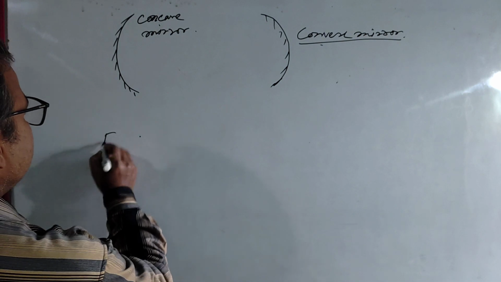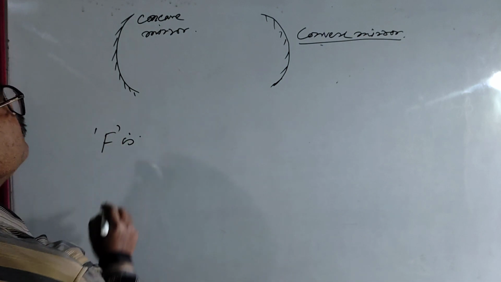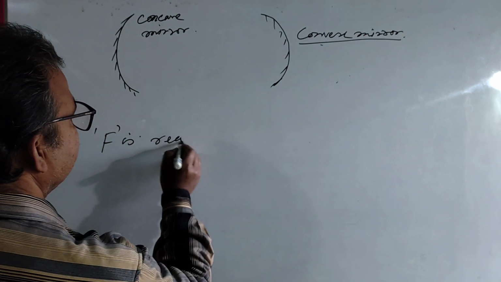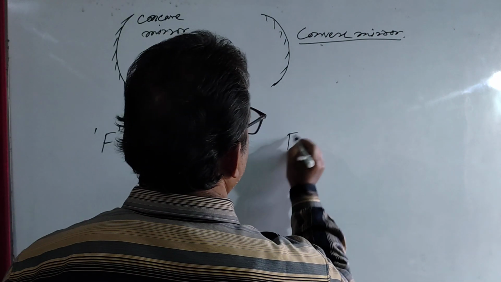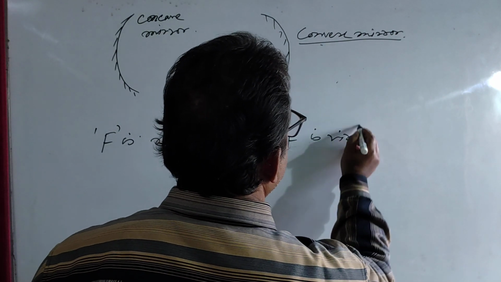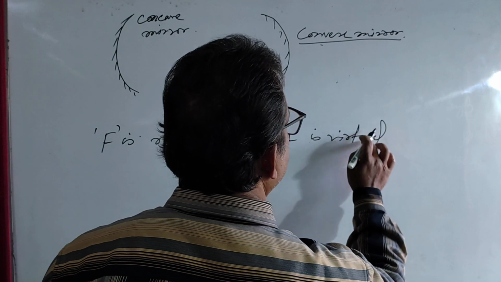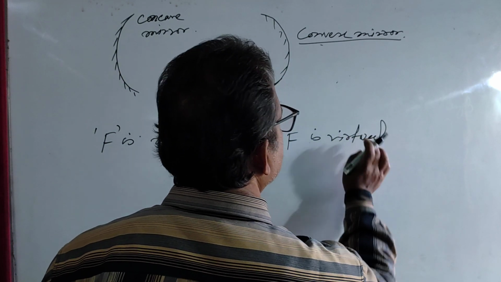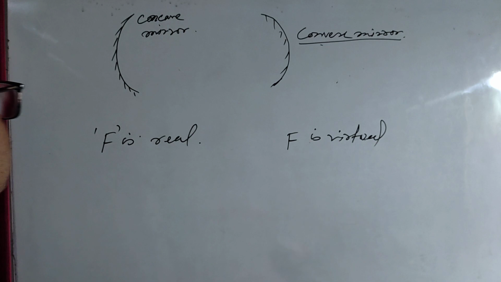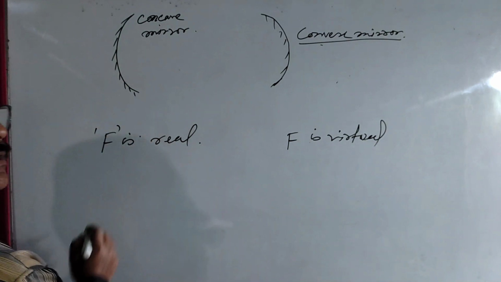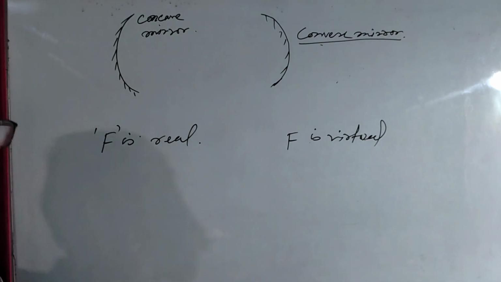Here focus is real, and here focus is virtual. Okay, clear? And it is a converging mirror.